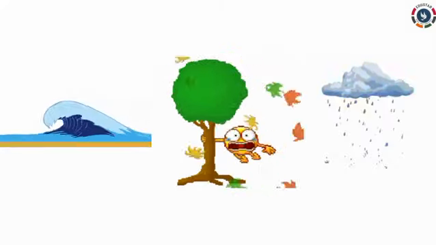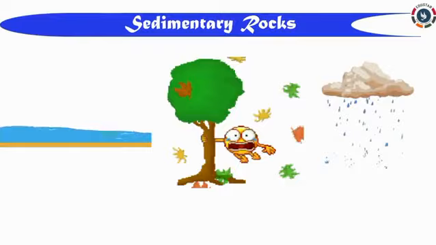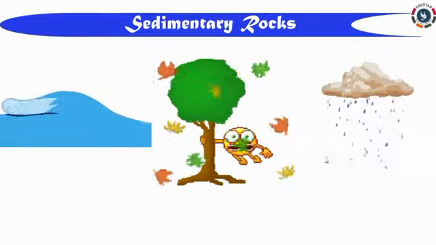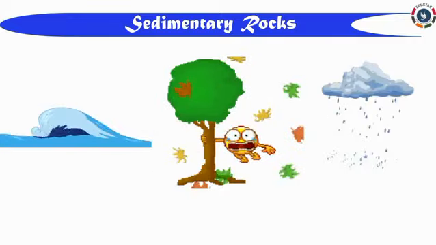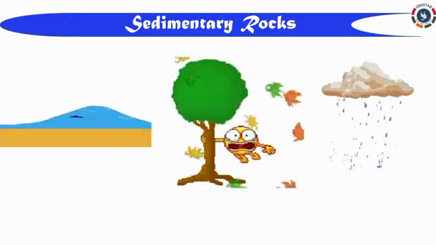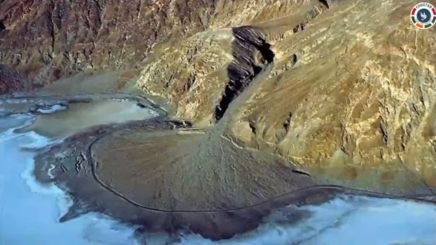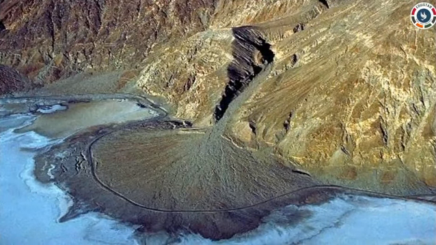Dear children, shall I say once again about the sedimentary rocks? Water, wind, rain, and snow break away big rocks. The rock particles so formed are carried away by wind and flowing water into rivers, lakes, and seas. These rock particles settle at the bottom of the water bodies and form layers. The layers are cemented together by minerals.